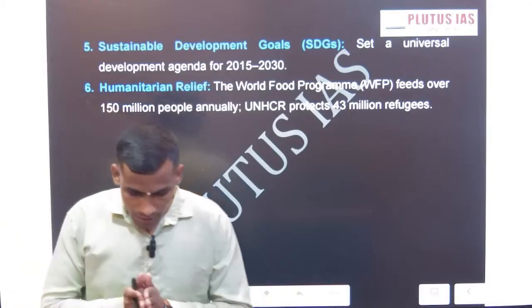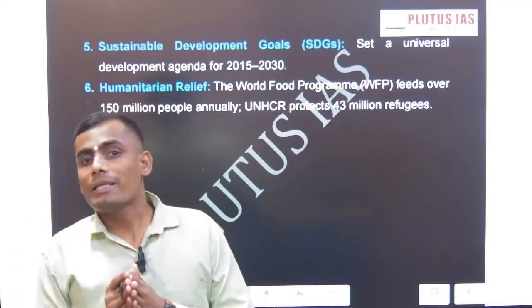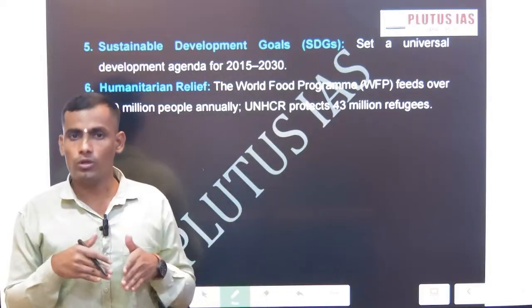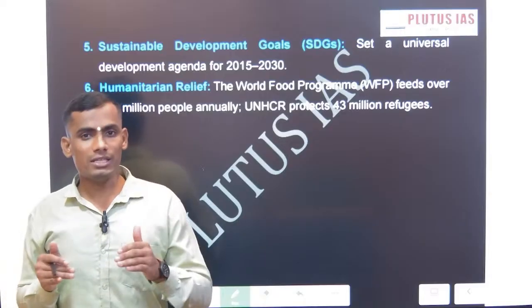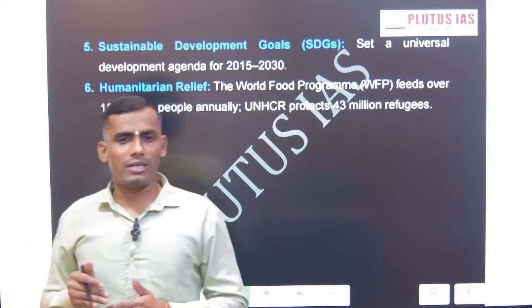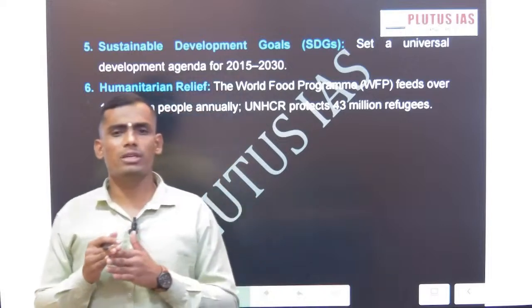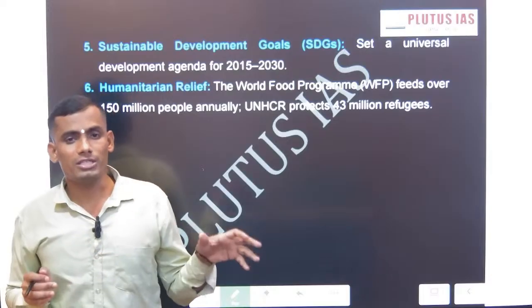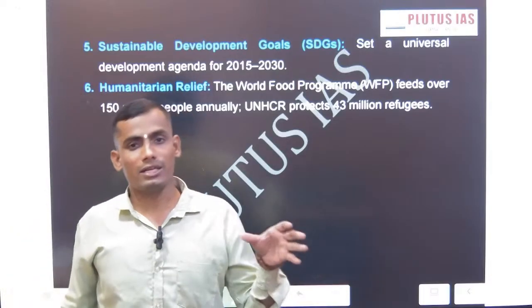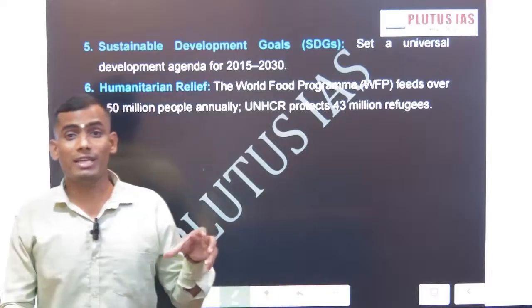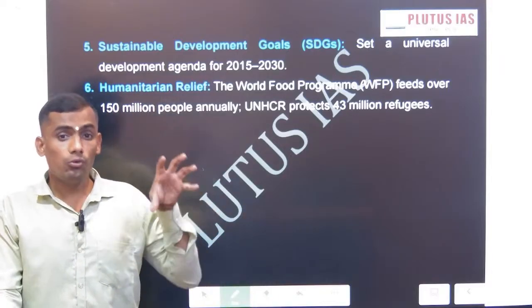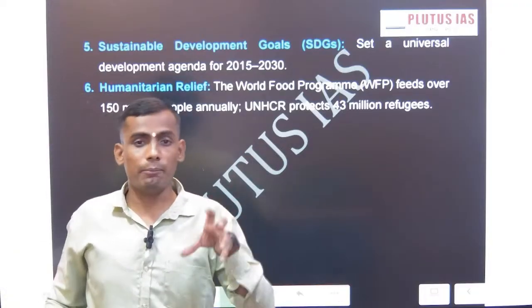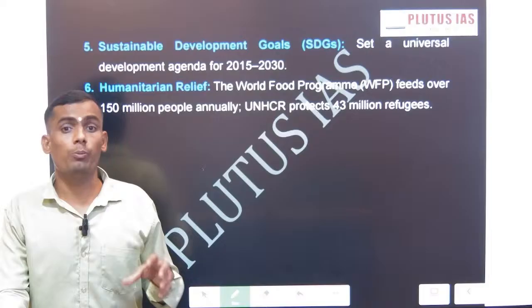Now these are the successes, but does it mean that the UN path in the last 80 years is smooth? No, the answer is no. The reason is that there are the Rwandan crisis, the continuing Israel-Palestine issue, and the inability of the UN to stop the Israel-Gaza and Russia-Ukraine conflicts. This shows certain lacunas in the UN framework, and there is an exclusivity policy of UN that makes it challenging for UN to remain relevant.